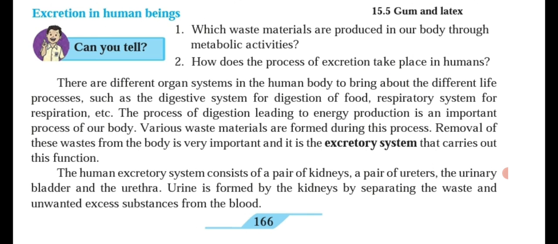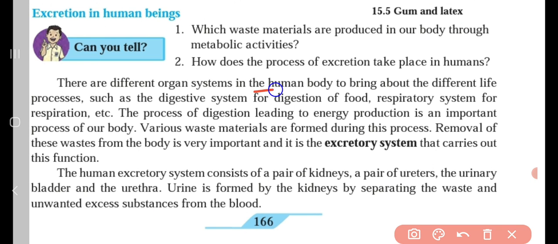There are different organs in the human body to bring about different processes, such as the digestive system for digestion of food, respiratory system for respiration. The process of digestion leading to energy production is an important process of our body.